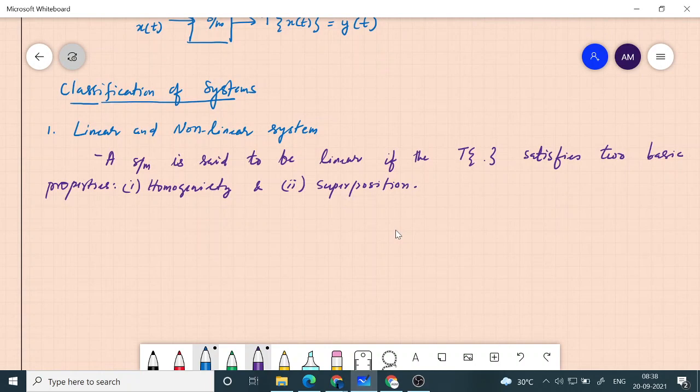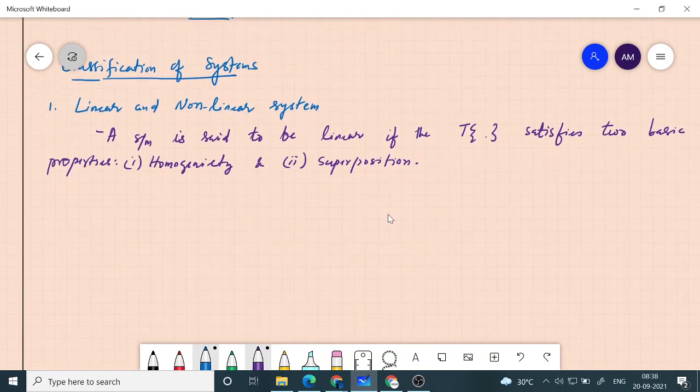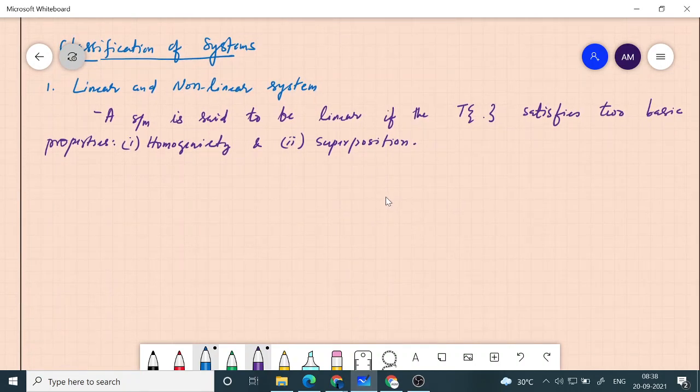I will now write these two properties in a mathematical way. So what is homogeneity? Homogeneity means, if there is a system, let's take some examples. Let's say I'll write it in a general way.